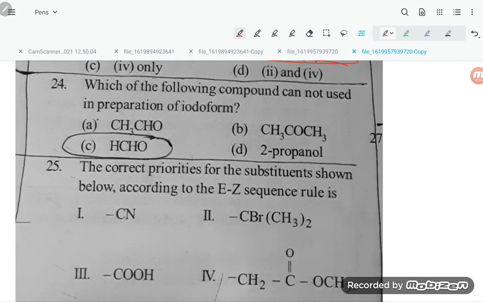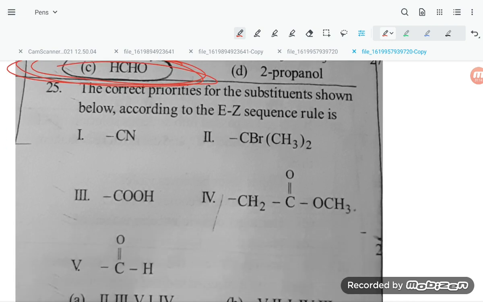Which of the following compounds cannot be used in the preparation of iodoform? There is no methyl group, student. A methyl ketone group can be used for the iodoform test.